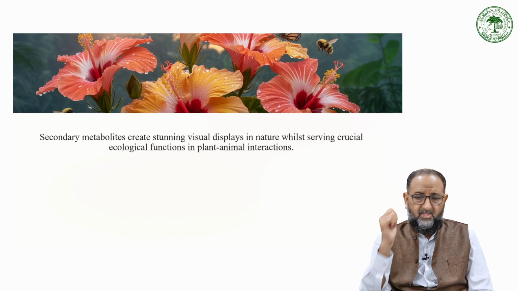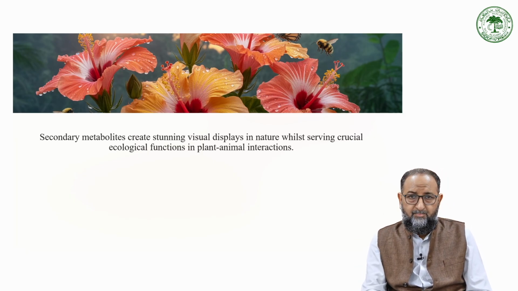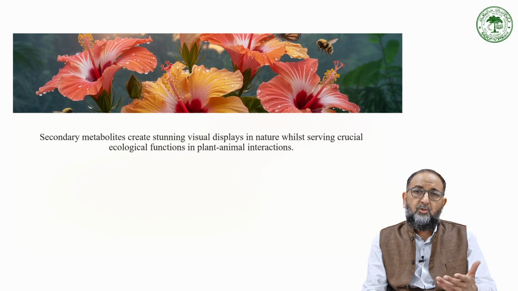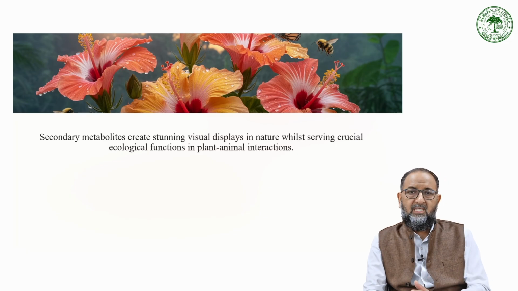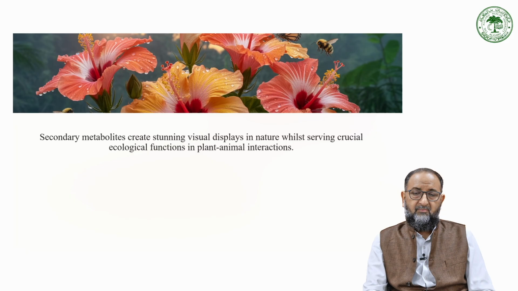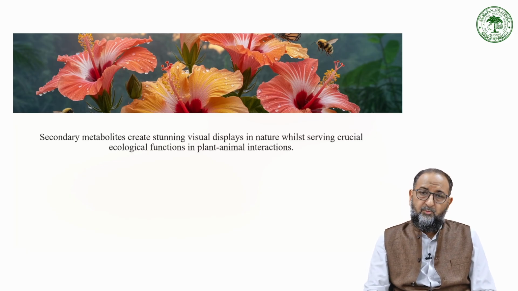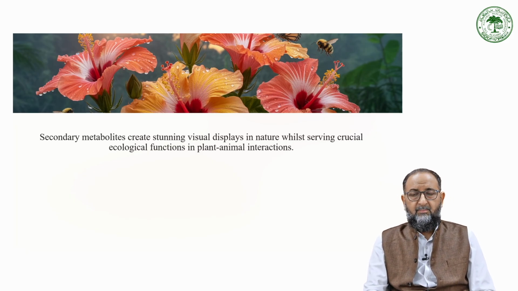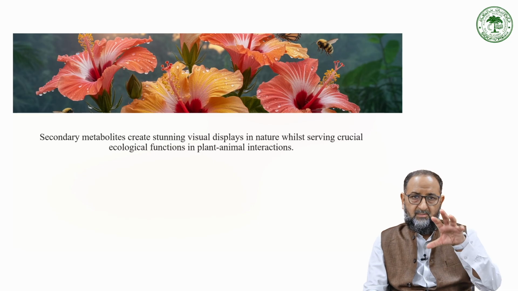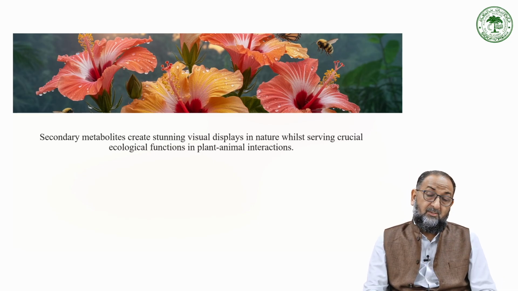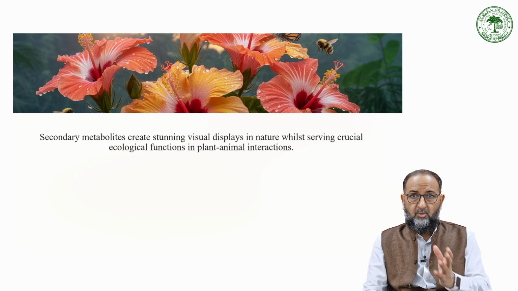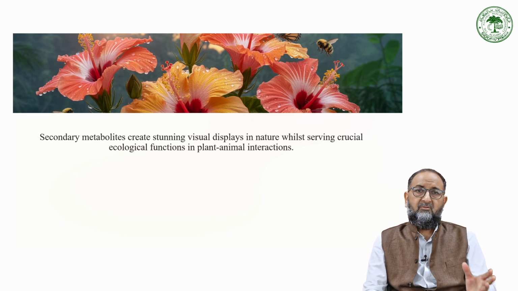Similarly, some metabolites produced by plants can also be taken by insects for their own benefit and for the benefit of mankind. Honey is one thing: the honeybee is attracted by the plant, gets the nectar from the plant and then produces the honey inside. This is how biological industries work in interaction with animals and plants.